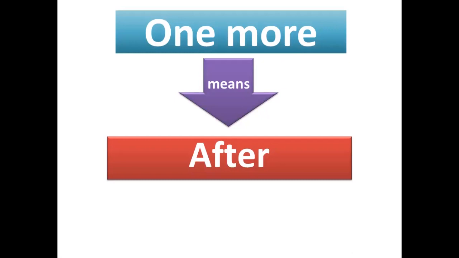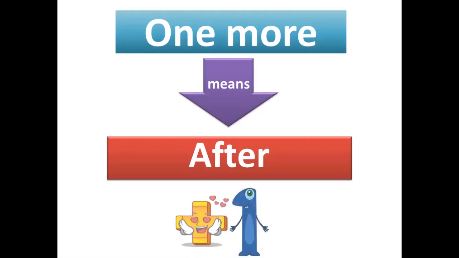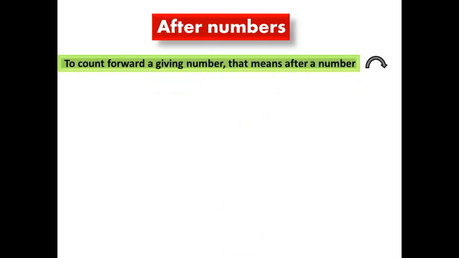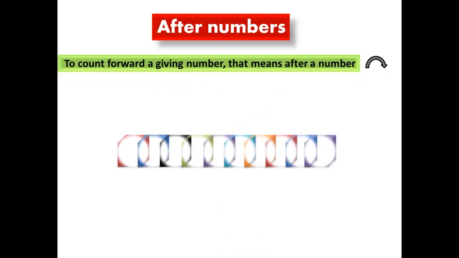And when you can't find the number after this number, you can add 1. You can do it as +1. So here one more means after, that means +1. After numbers, to count forward the given number, and that means after a number.